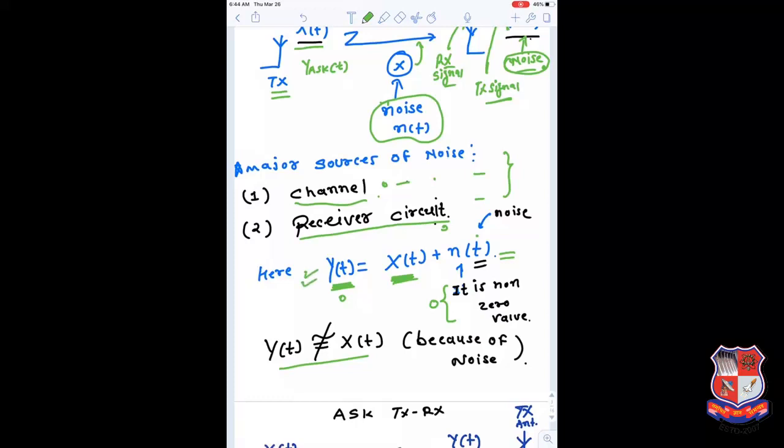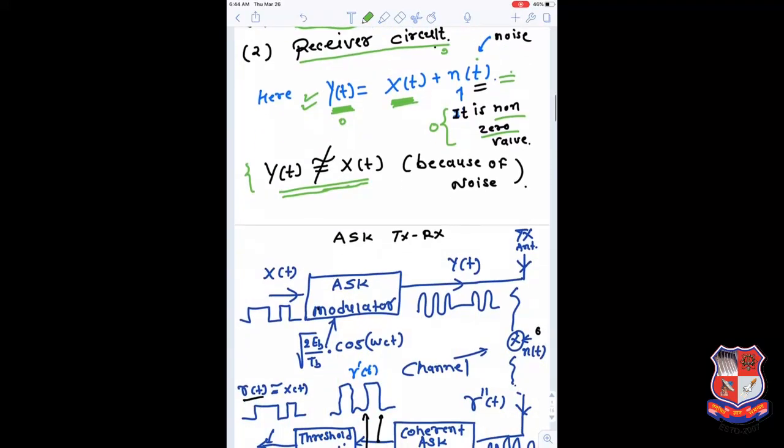And here this is non-zero, so that's why we can say your receive signal is not equal to the transmitted signal. So in that case, how is the design of the ASK transmitter and receiver changed compared to the previous case? That is the main part we have to understand in this lecture.